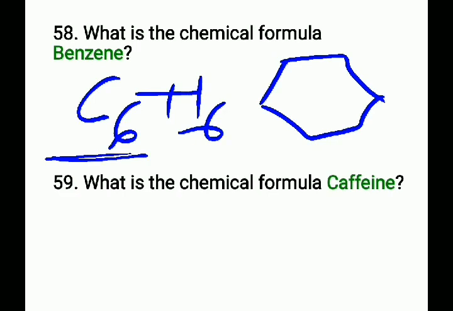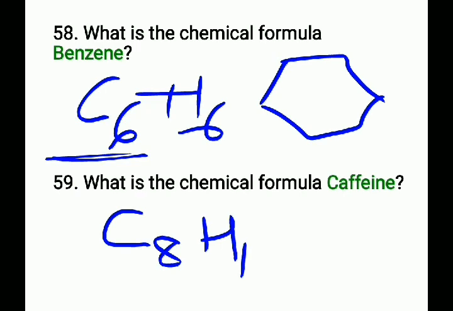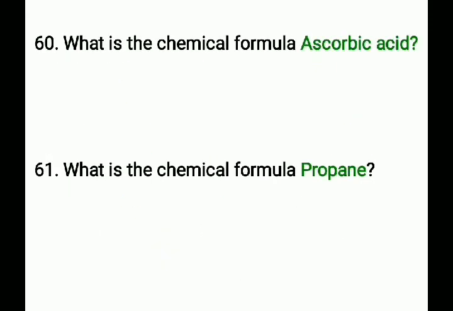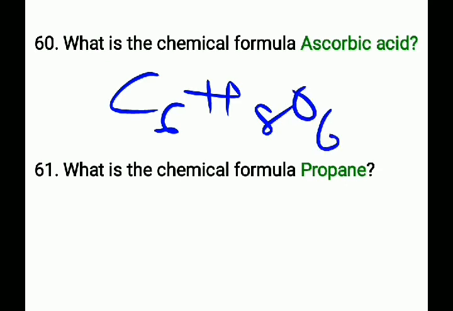What is the chemical formula of caffeine? That is C8H10N4O2. The chemical formula of caffeine is C8H10N4O2. Next question. What is the chemical formula of ascorbic acid? That is C6H8O6. The chemical formula for ascorbic acid is C6H8O6.